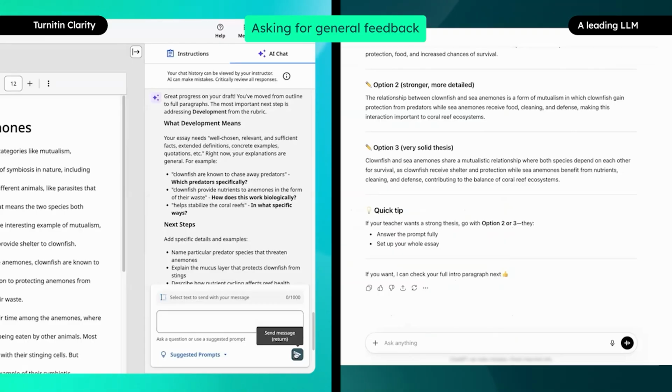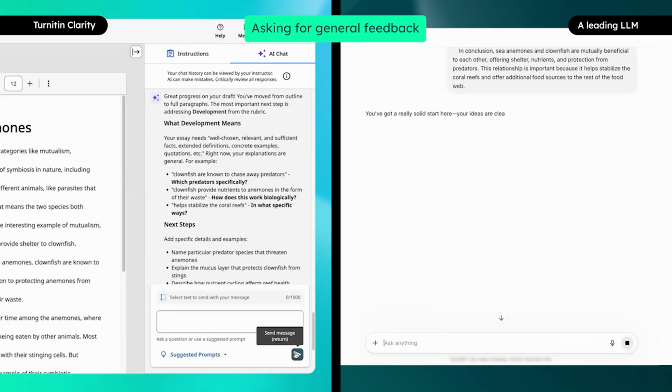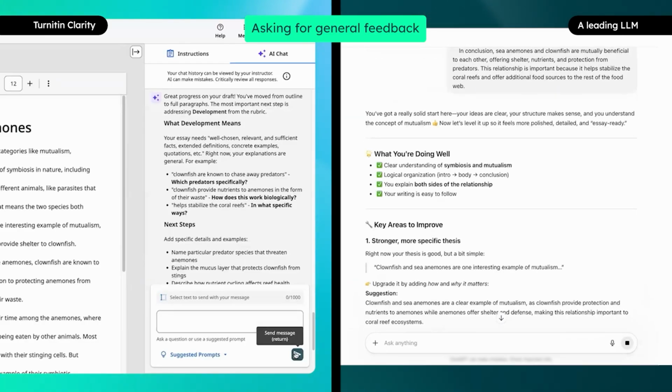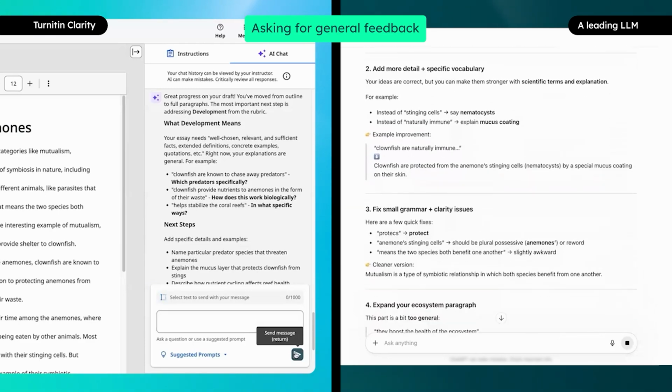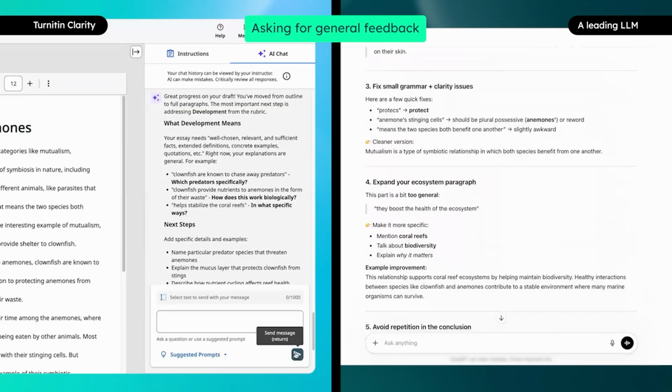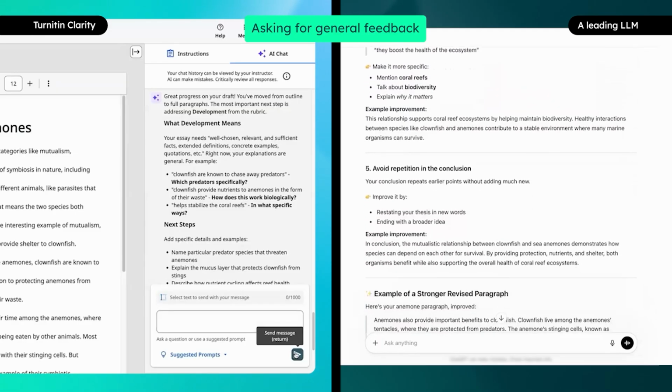anything further. At the same time, within the LLM, the student has copied and pasted the entire essay, thus sharing it with a third party, which may be used for further training of the LLM and also lead to security concerns, while prompting the LLM to provide feedback.